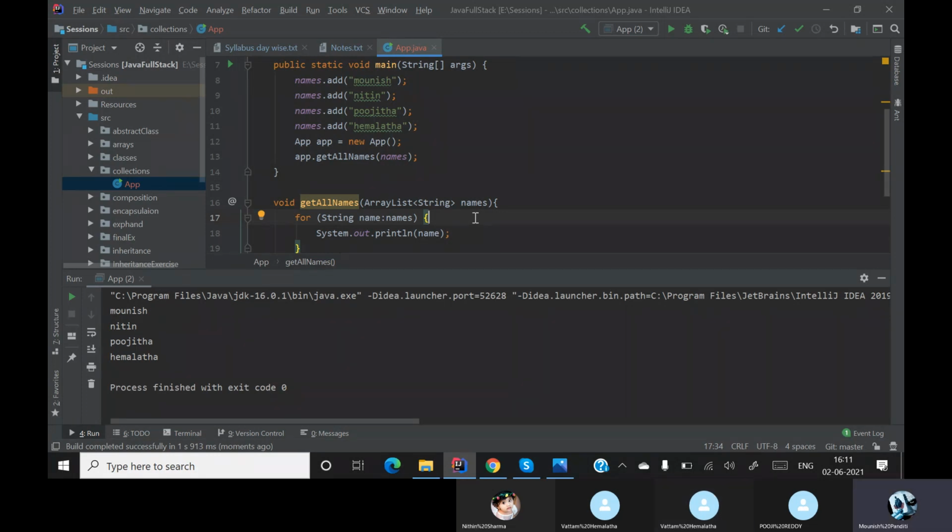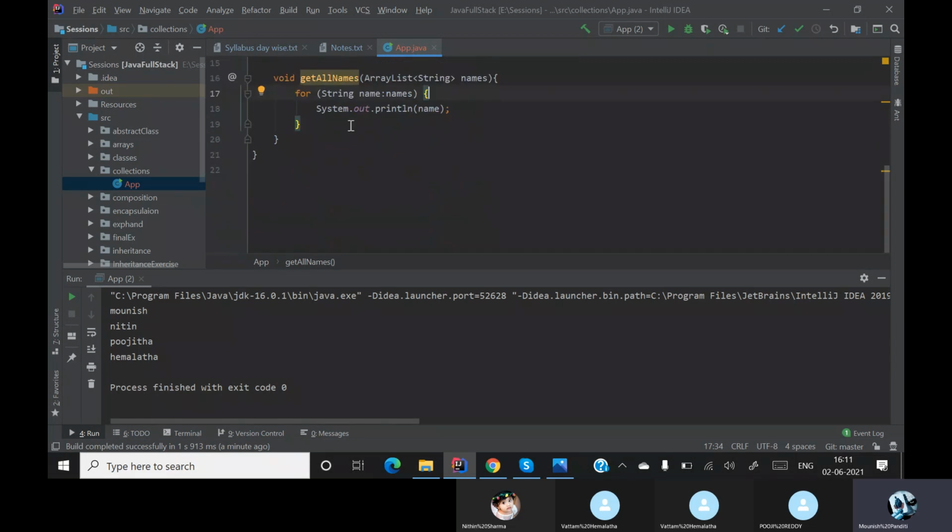Yes, Monish. So first of all, we are creating a list. Then we are adding some elements in this list and we are getting all the elements in that list. So this is part one. So let's go to part two, where I need to remove an element from the list. So how do I remove an element from the list? There are two ways of doing this. I can remove an element with the help of the index, as well as I can remove the element with the help of the content, by name or by position. I can do it in two ways.